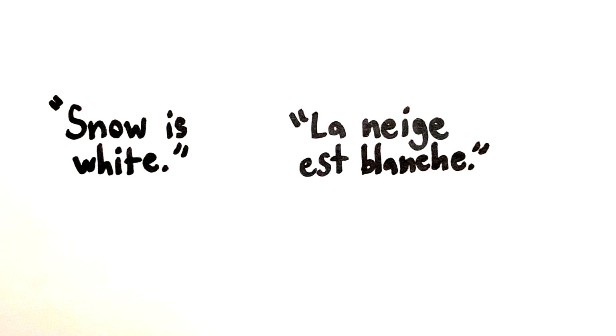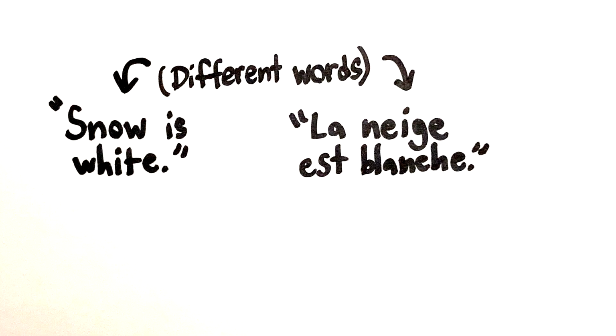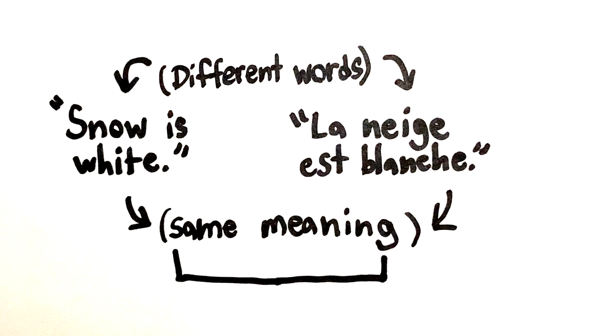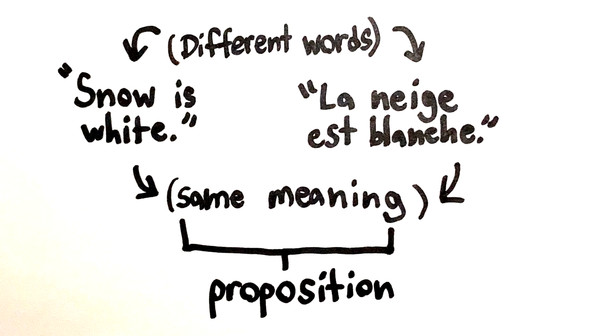The simple explanation of a possible world is that it's a complete description of a way reality could have been. But simple explanations make philosophers mad, so let's be more precise. To explain what a possible world is, you need to know what a proposition is. Here are two sentences, "snow is white" and "la neige est blanche." These sentences obviously use different words, but the meaning of the sentences are the same. This meaning behind the statements is the proposition that they convey.